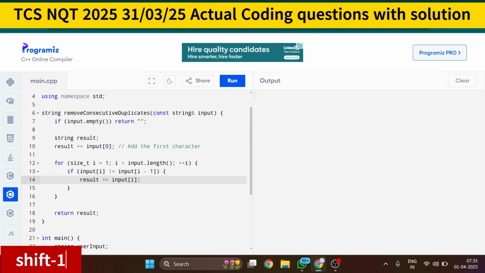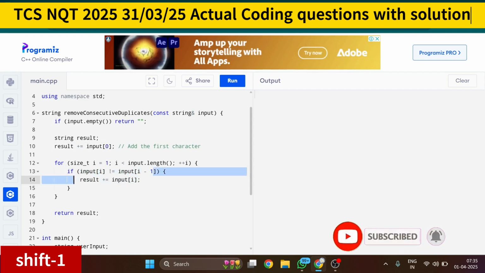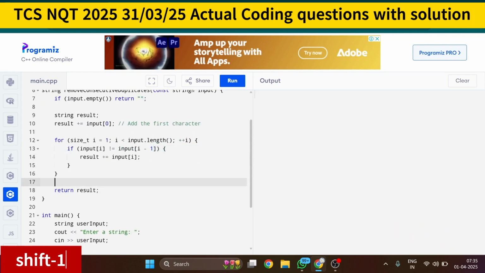Okay, so if input i is not equal to input i minus 1, meaning that particular character has not been repeated, then you have to add it into the result. So this is a simple code you have to do. I think now your doubt is clear about what the questions were and how to solve them.